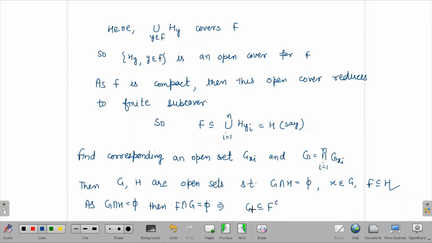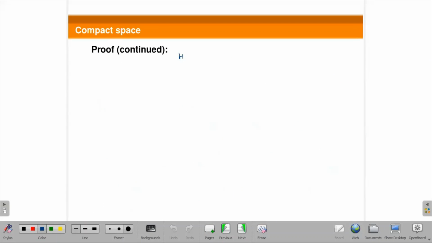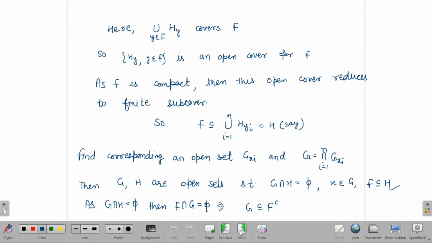And here, what is G? G is containing all the points of X. So this is the arbitrary point of X, you can say. So G is an open set containing X also. So you got one open set which is containing X and it is further contained in F complement.